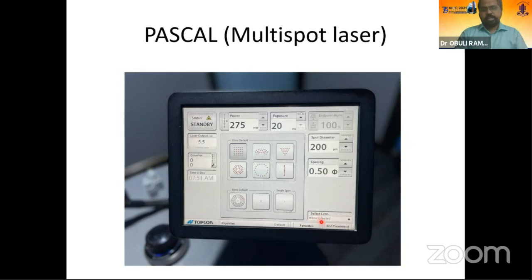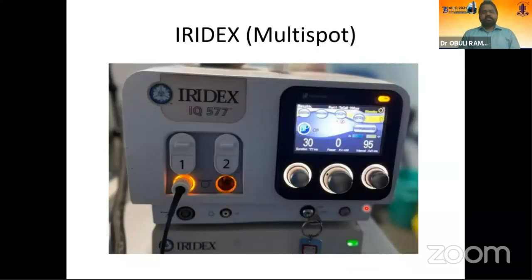The lens also can be selected by which it shows the amount of time the magnification of the spot happens over the retina. Now coming on to iRedex. iRedex is a partially knob and partially touchscreen based system. On the top right, you can see the most important button.